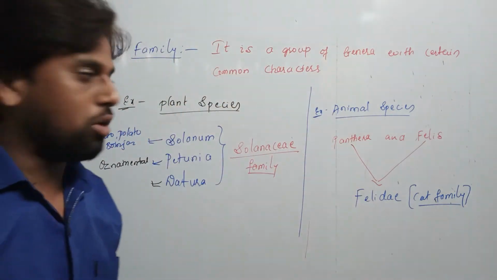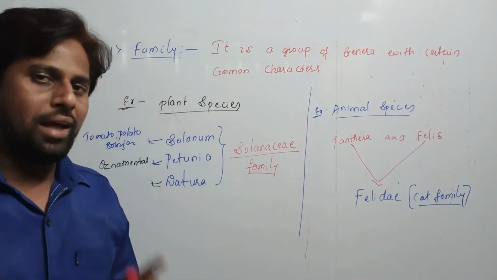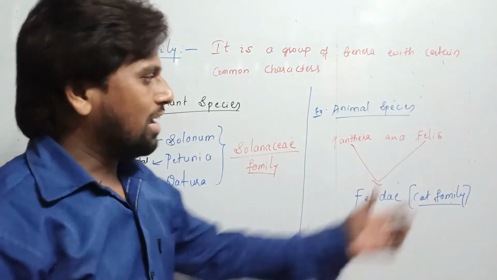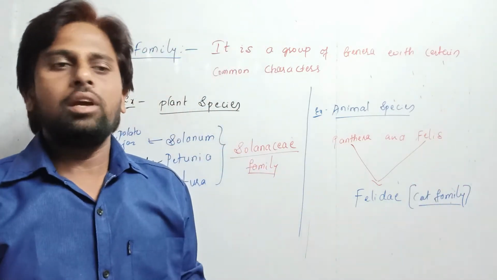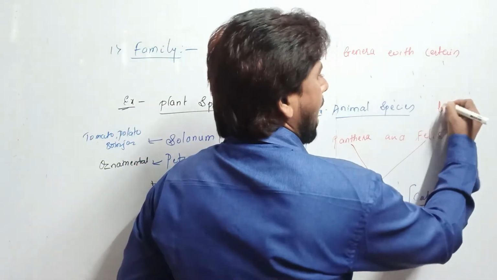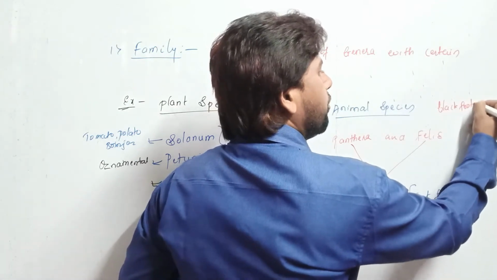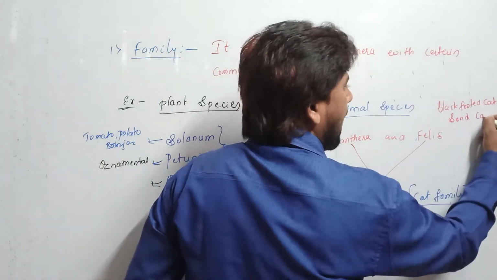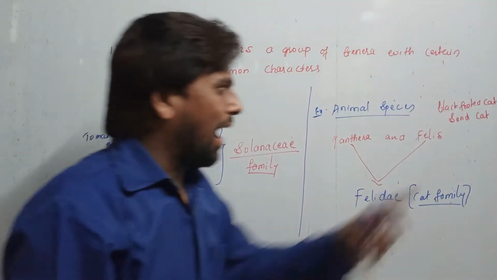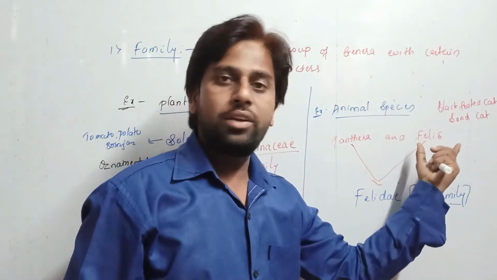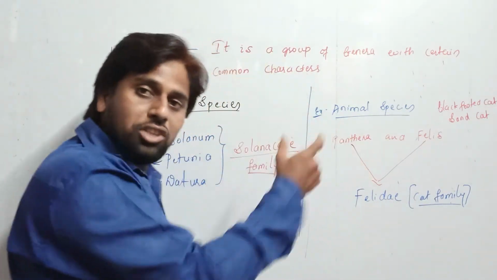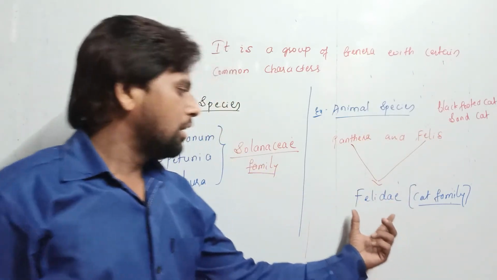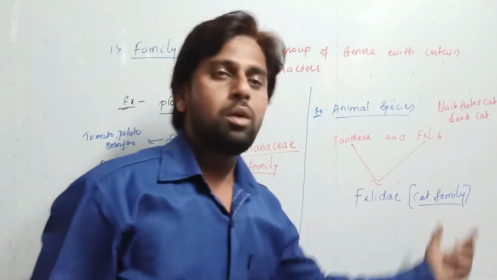Students, already we have discussed Panthera: Panthera tigris, Panthera leo, Panthera pardus all come under the same genus, Panthera. In the same way, Felis is the cat genus, which includes the black-footed cat and the sand cat. So Panthera is one genus, Felis is another genus. These two genera come under the same family. That family is called Felidae, which is nothing but the cat family.